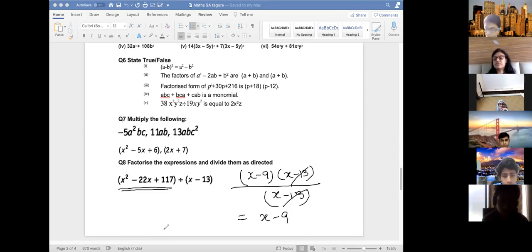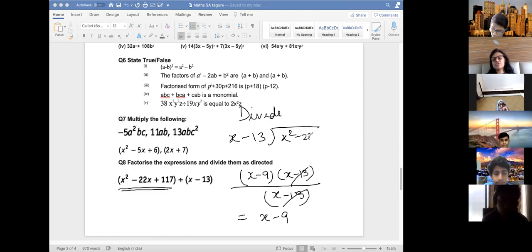Is it clear? When they say factorize and then divide, so simply you will do like this. When they simply say divide the expression, then you have to divide like this. x minus 13 and x square minus, you know how to divide this, okay? Because they have asked you to factorize and solve, first factorize this, you got this one, and divided means you can write upon also, so cancel out. And your answer is this.